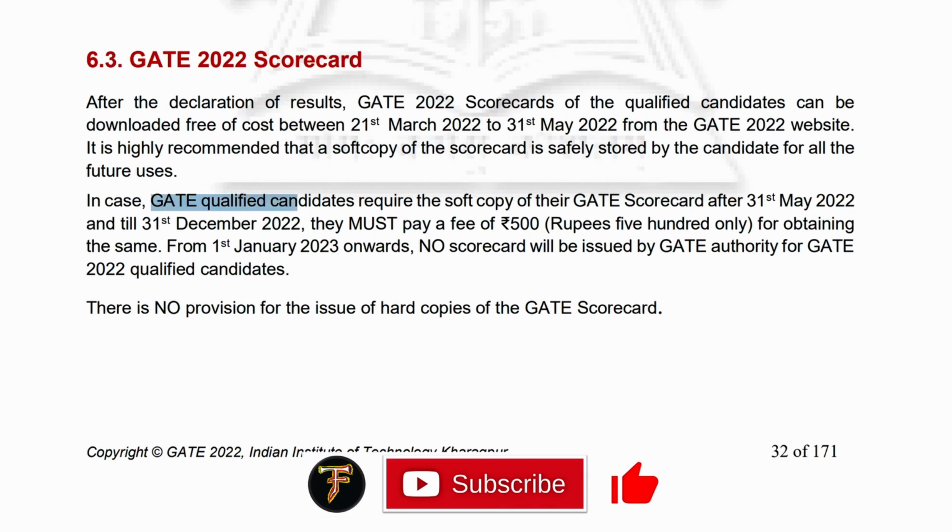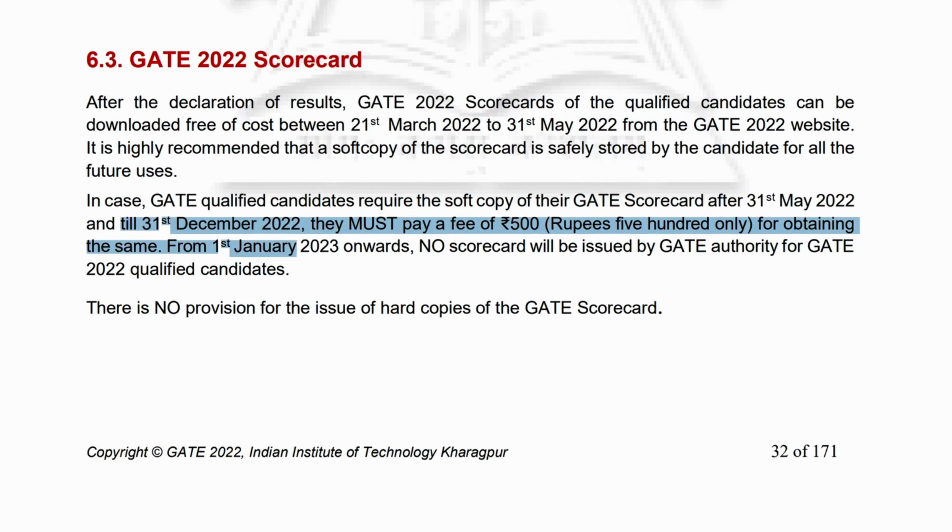Okay. In case GATE qualified candidates require a soft copy of the GATE scorecard after 31st of May 2022 till 31st of December, they must pay a fee of 500 for obtaining the same. From 1st of January 2023, no scorecard will be issued. So that's what they're saying, like you will have to download your GATE scorecard between 21st of March 2022 and 31st of May 2022.